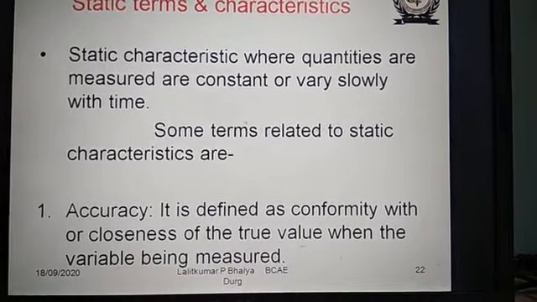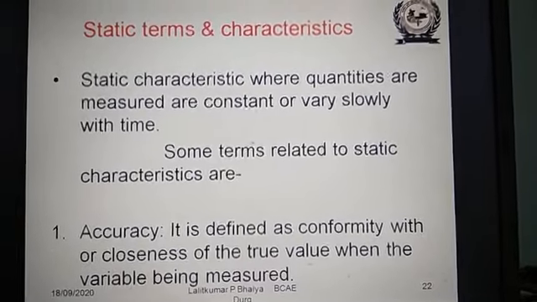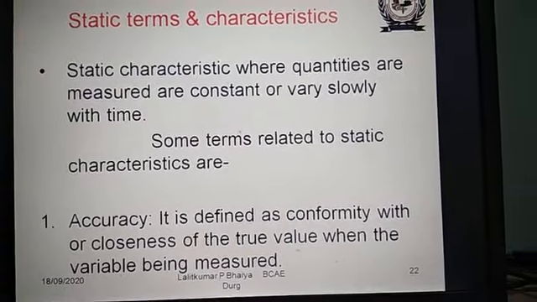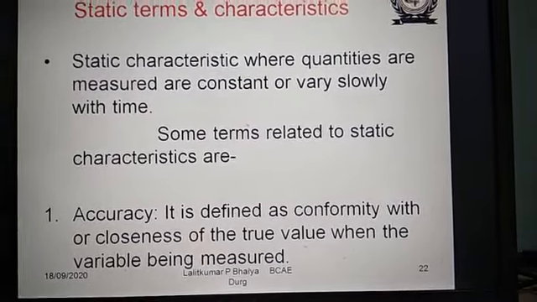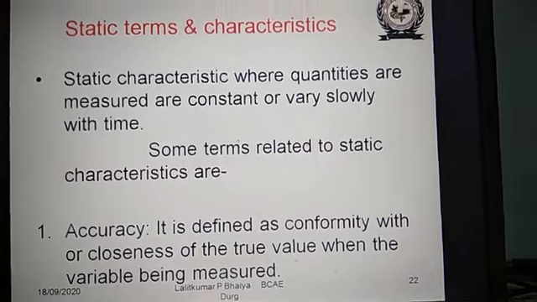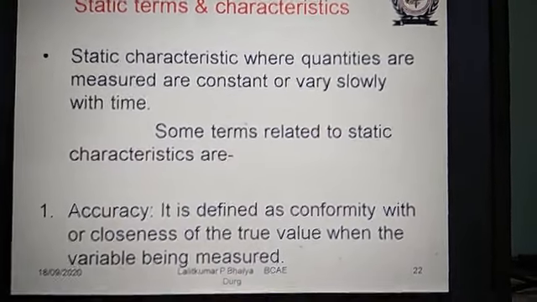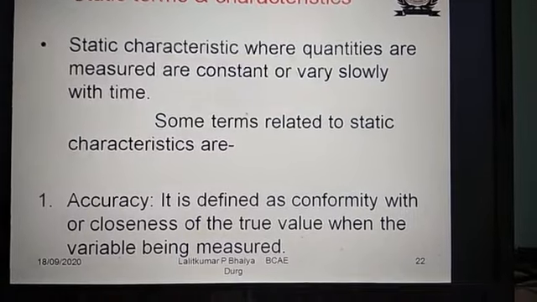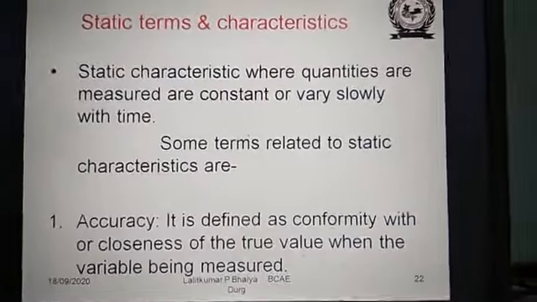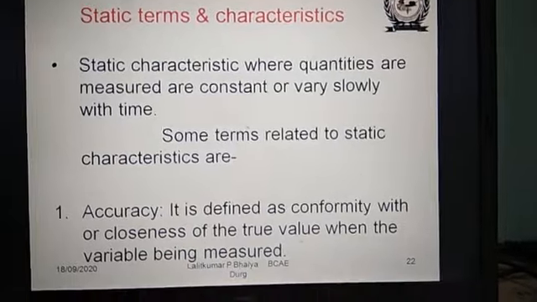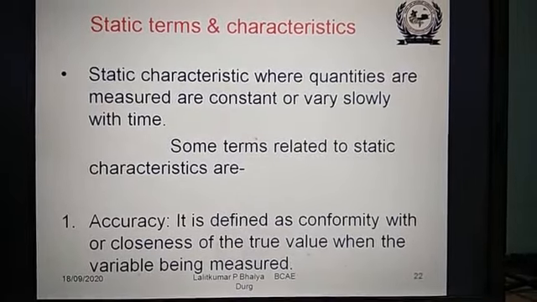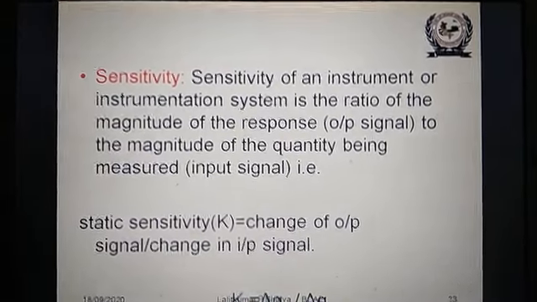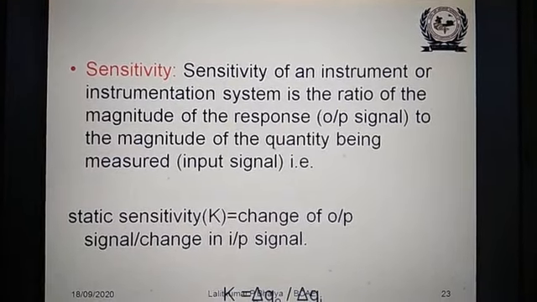What does it mean? It means that this system gives closeness to the true value. 100% is the perfect closeness, but it will provide 95% or 98% accuracy. So this is called accuracy. How accurate is it? So the first important term is accuracy. Another term is sensitivity.